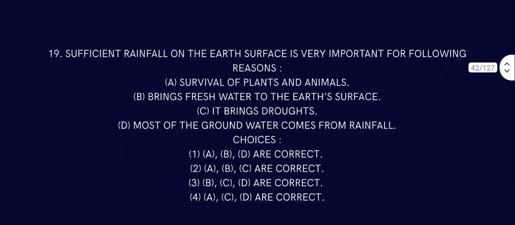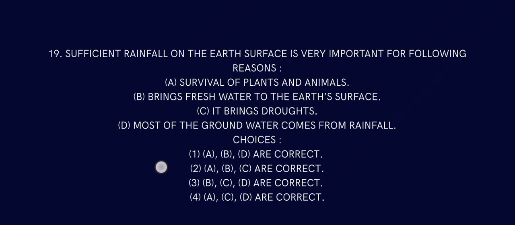Question number 19. Sufficient rainfall on the earth's surface is very important for the following reasons. Survival of plants and animals, correct. Bring fresh water to the earth's surface, true. It brings out doubts, not really. Sufficient rainfall is important for groundwater, because most of the groundwater comes from rainfall. That is also correct. So the answer should be A, B, and D.